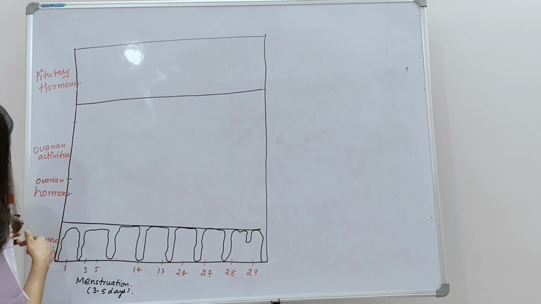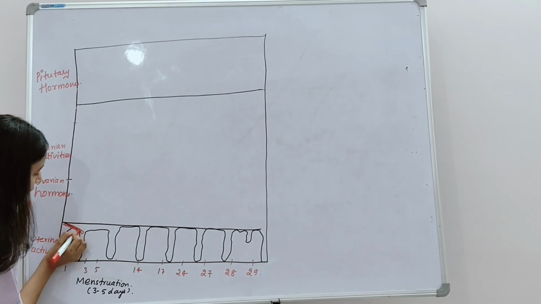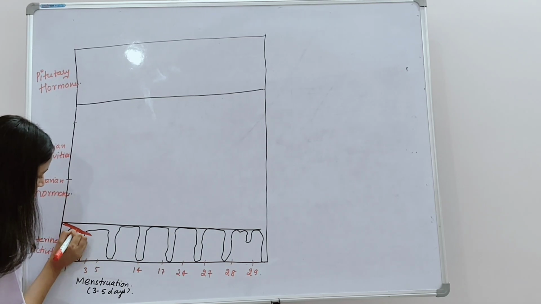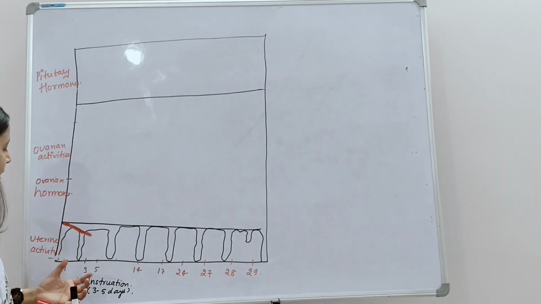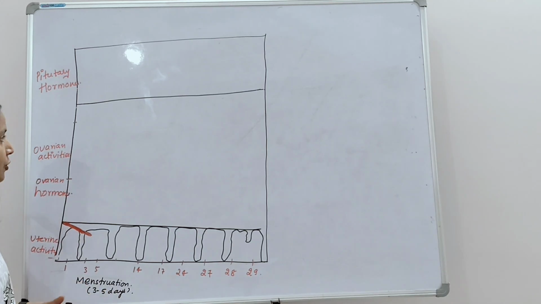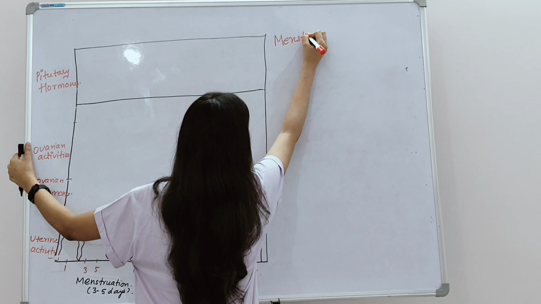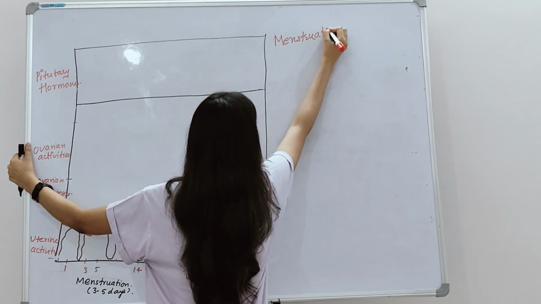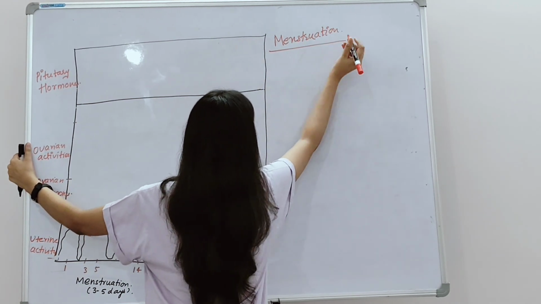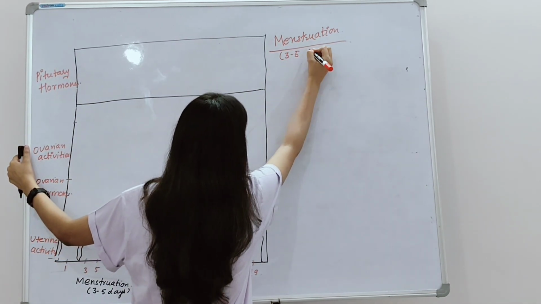So at this point of time, what will happen? The blood starts flowing at this point of time. Okay. So the blood flows from the uterus towards the vagina, which is known as menstruation, and it lasts for how many days? 3 to 5 days. So let me write it down here, every phase. So simultaneously, we will be understanding the phases as well. The menstruation phase. Okay, so the menstruation phase actually lasts for how many days? For 3 to 5 days.